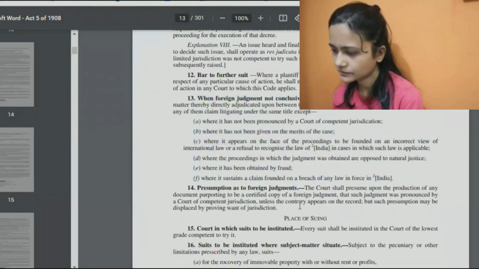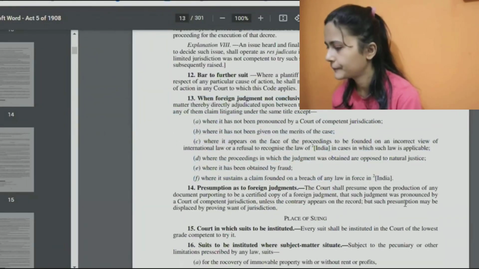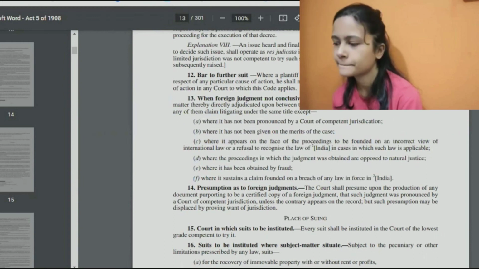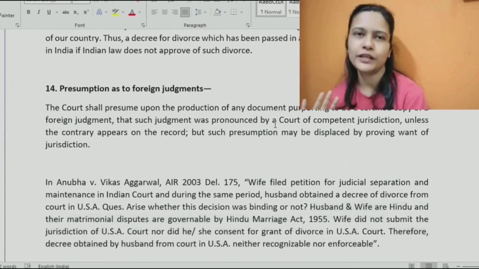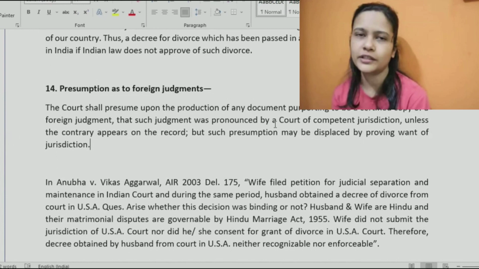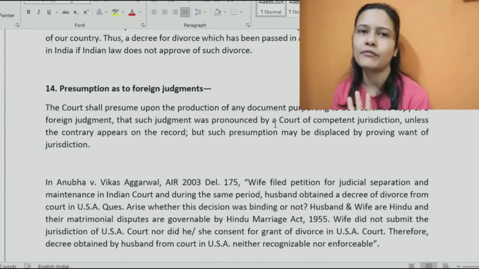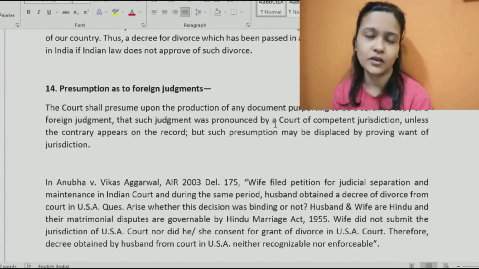Section 14 basically is that unless and until you are proving it, court would usually assume that yes, this judgment is a valid one, coming from a court having proper jurisdiction, it was decided properly. Because courts do not have that much time, right? Because every single country is having their own specific sort of structures in terms of courts.